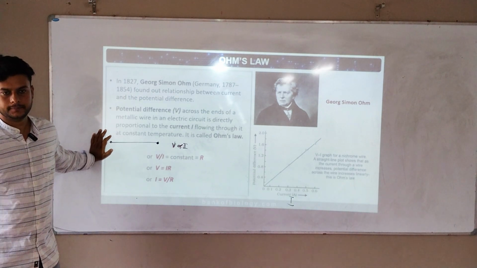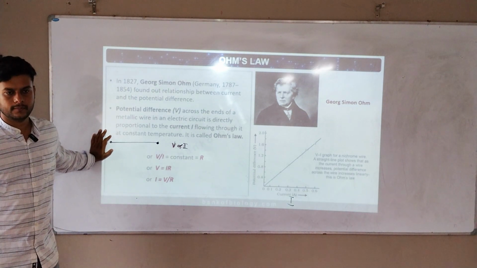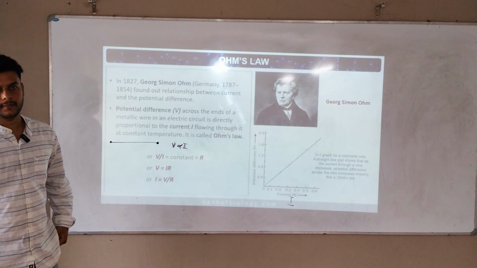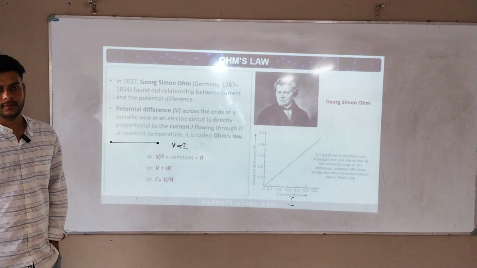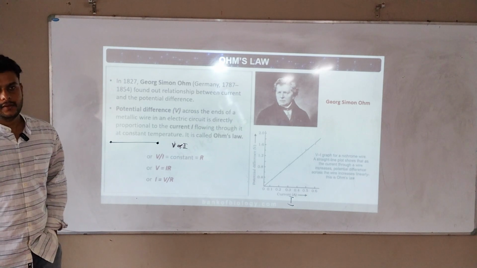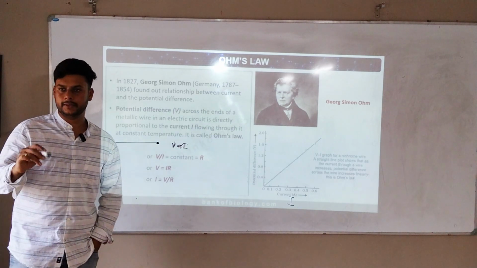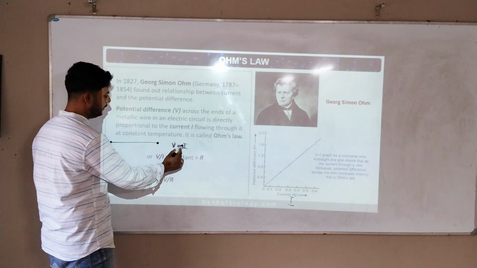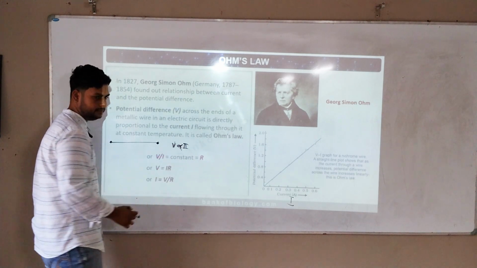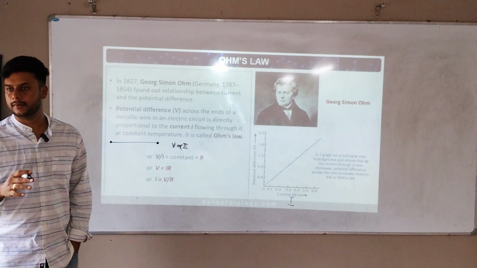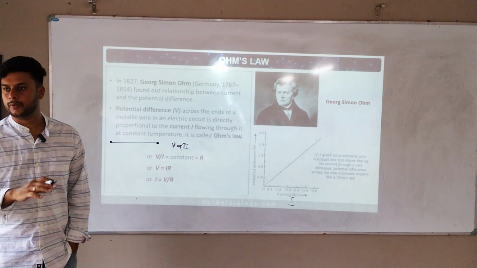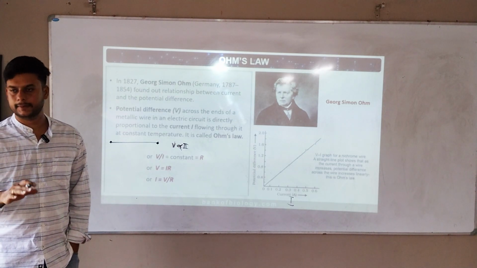What is Ohm's law? V is directly proportional to I, in which the temperature should be constant. That is called Ohm's law.